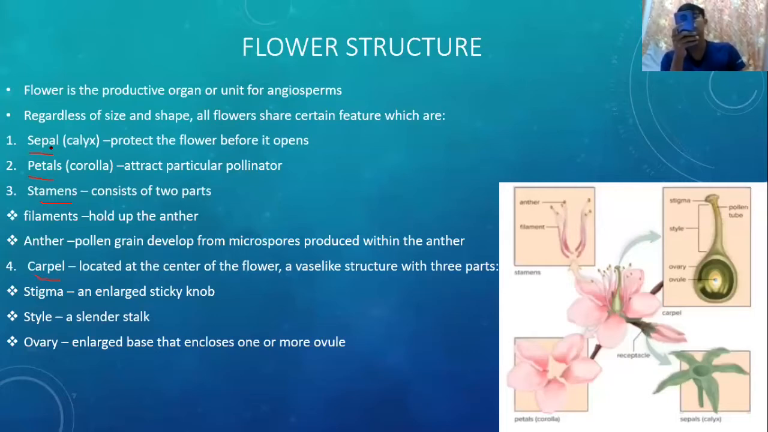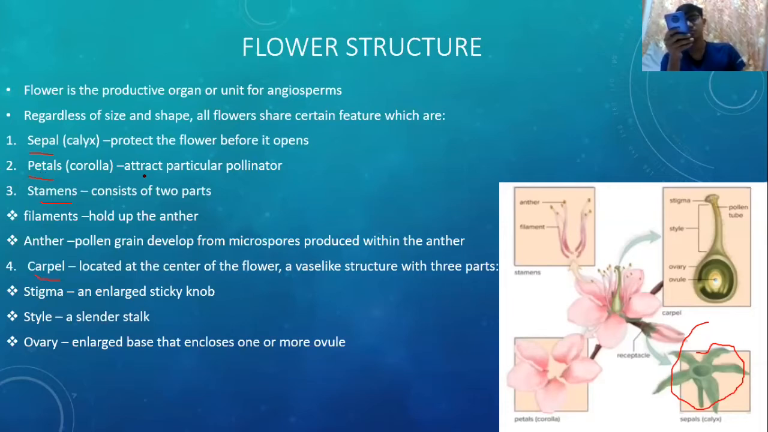So first is sepal. Sepal, or beside the name is calyx. This function is to protect the flower before it opens. So this is sepal. You know that we protect the flower before it opens, so it will not be eaten by animal or other herbivore.